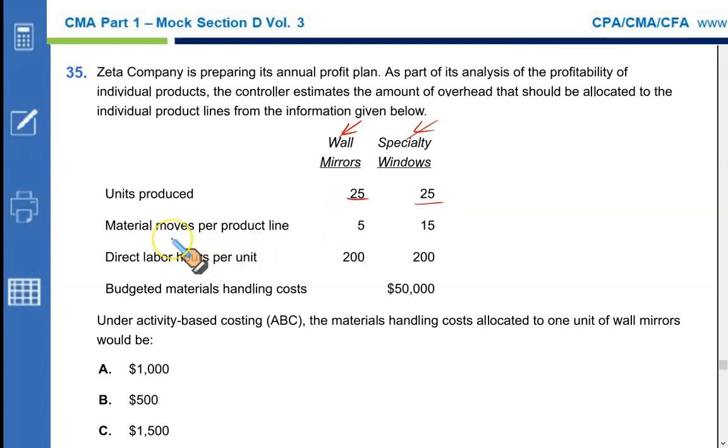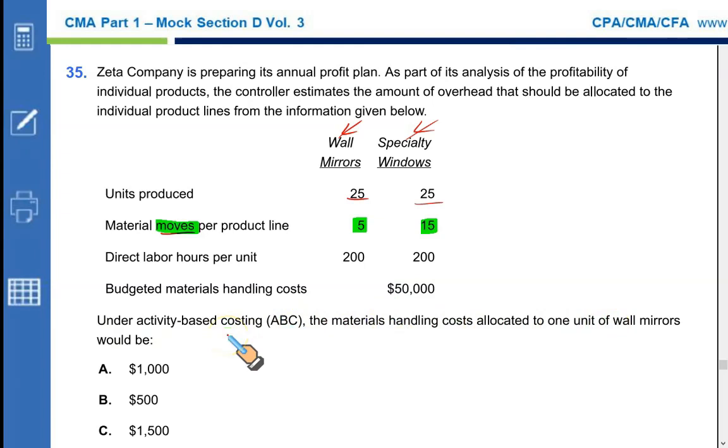Material moves per product line, 5 for wall mirrors and 15 for specialty windows. Direct labor hours per unit 200 each. Budgeted material handling cost 50,000. Under activity based costing, the materials handling cost allocated to 1 unit of wall mirror would be.